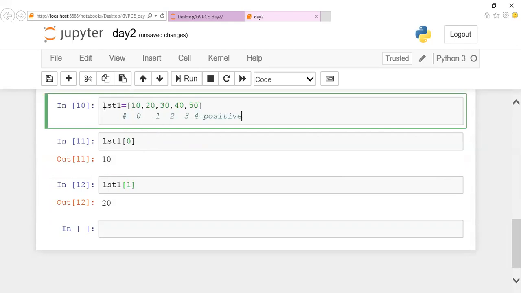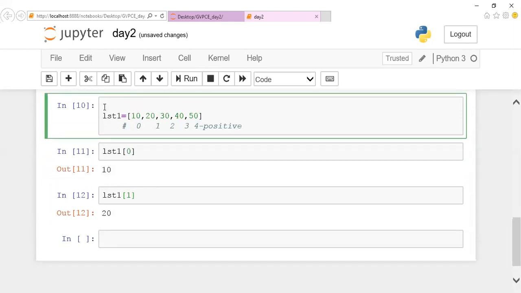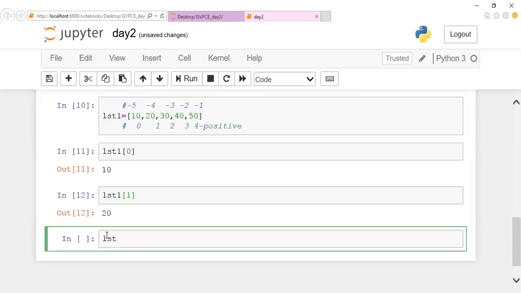The same list can be given with negative indexing. This is the next one you are going to see. The same indexing is given with negative indexes: -5, -4, -3, -2, -1. The last element can be accessed with -1. This is all about negative indexing, guys.